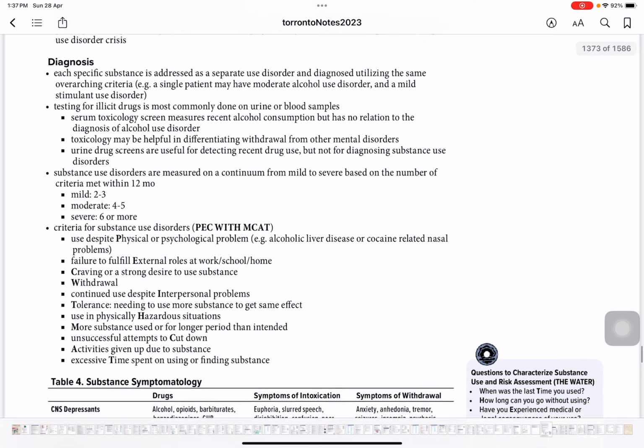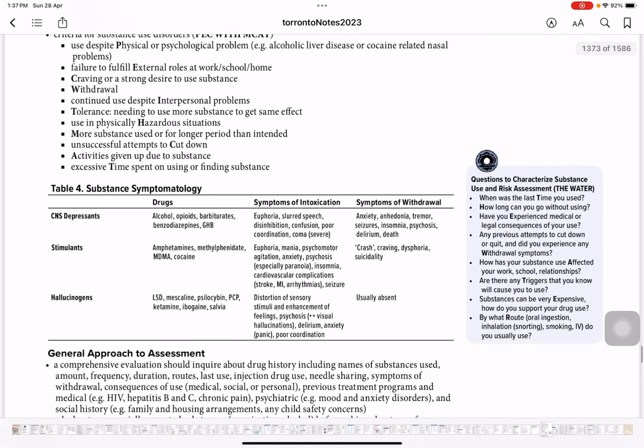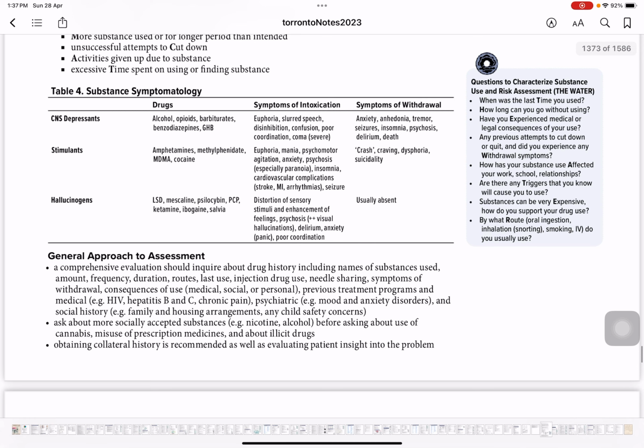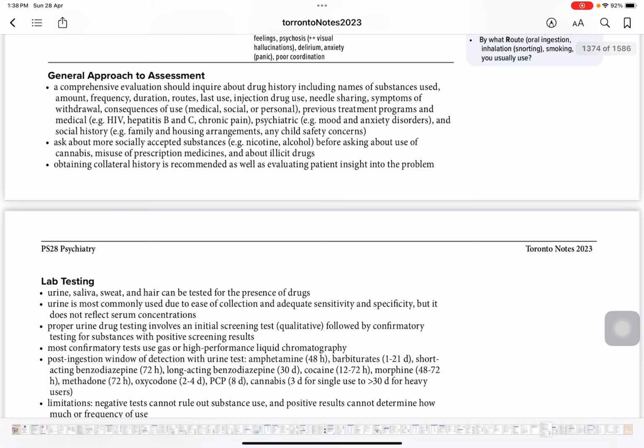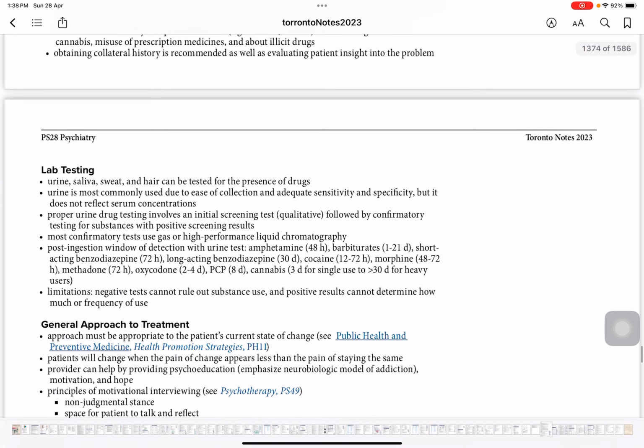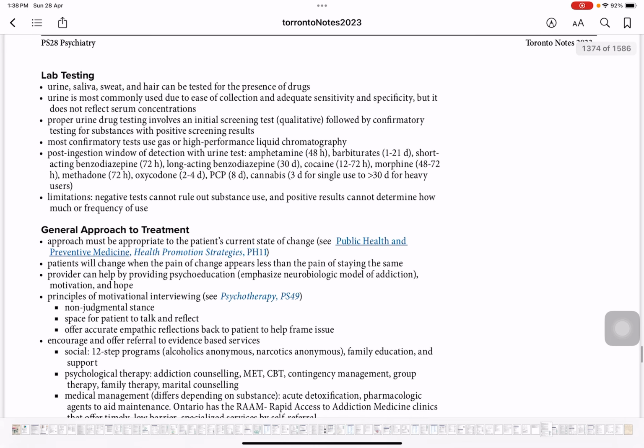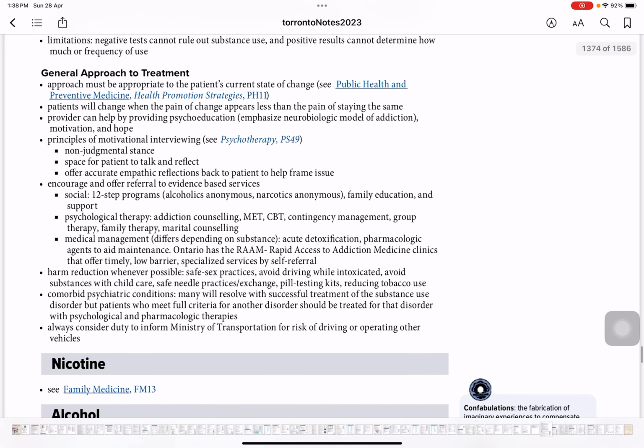The mnemonic is an important one that you need to remember, and the questions that you're supposed to know. And then which drugs are suppressants, which drugs are stimulants and hallucinogens. And then the general approach, like seeking history from the patient, seeking history associated with other socially accepted substances, seeking history from family members, and collateral history. Lab testing. The important aspect of the general approach is motivational interviewing skills, number one. Number two is the psychosocial aspect that we need to address: 12-step programs, Alcoholics Anonymous, Narcotics Anonymous. Then CBT is something very important.